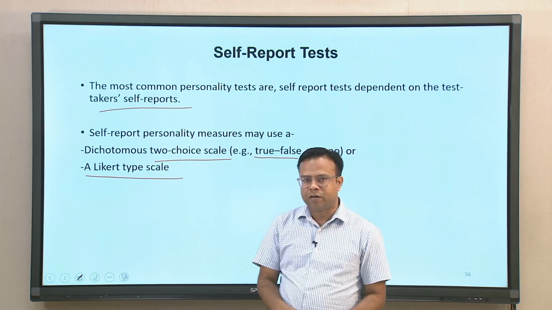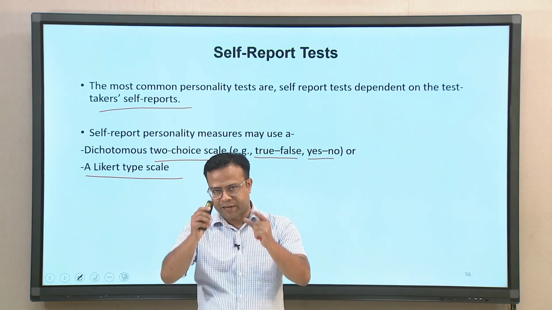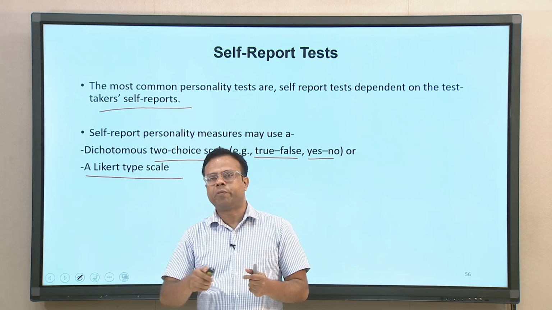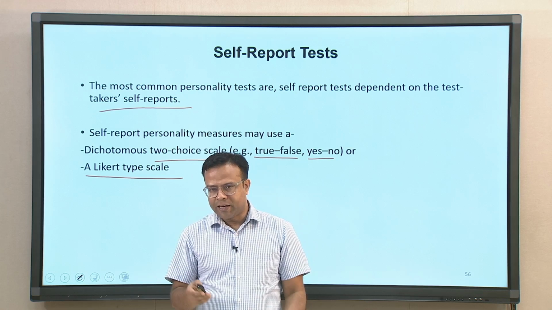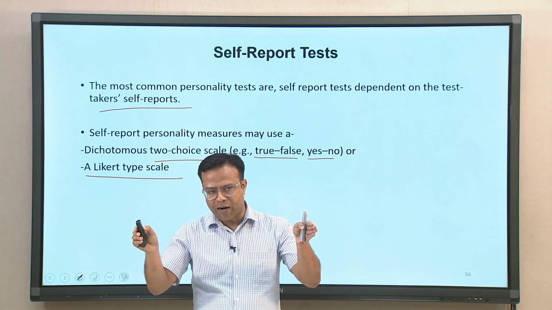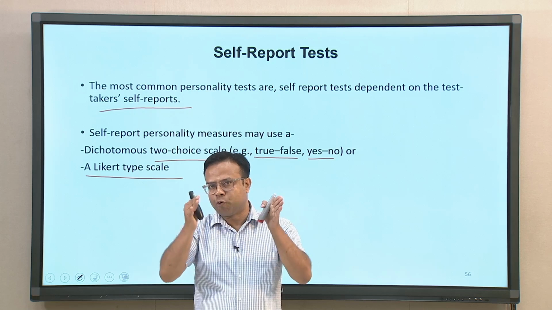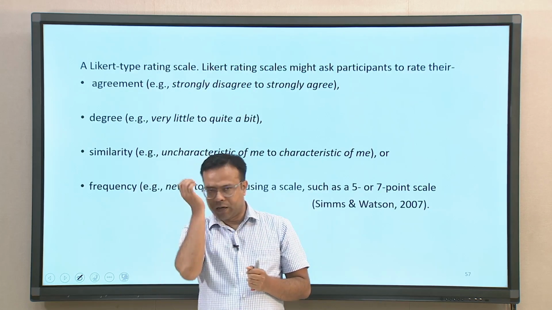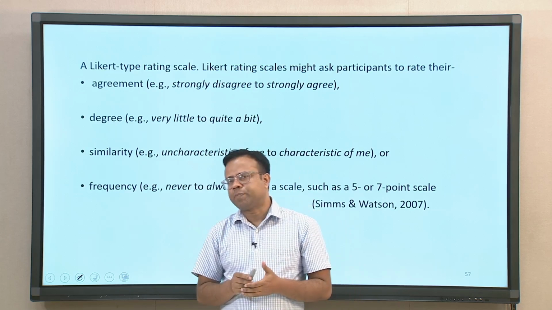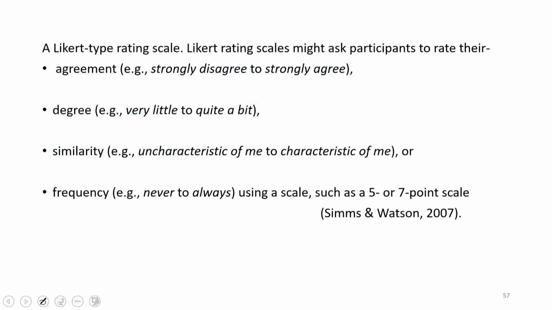Some self report assessment scales are Likert type scales. When we say Likert type scale, certain scaling methods are used, which could be a 5-point scale, 7-point scale, 10-point scale, whatever it is. These scaling methods are used to understand the degree of mental judgments in a more refined way. This Likert type scaling might ask the participant to rate the agreement about certain statements.